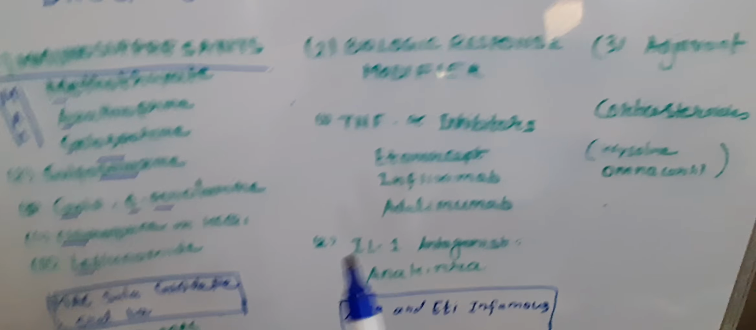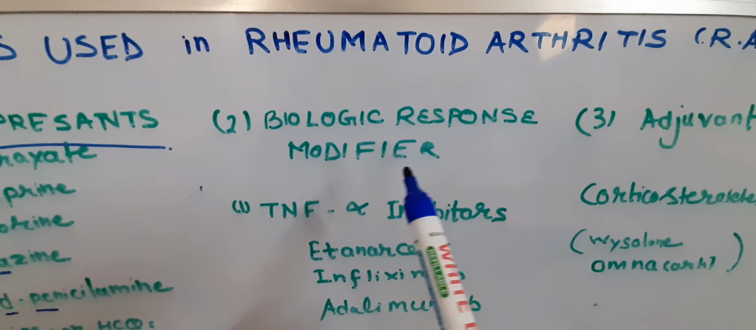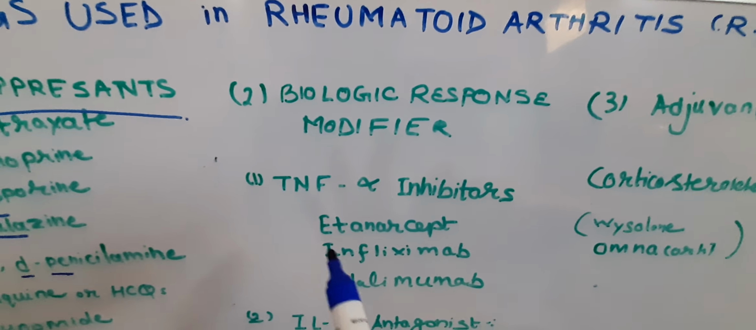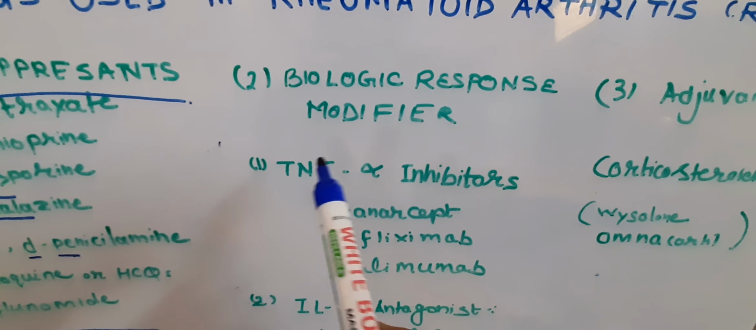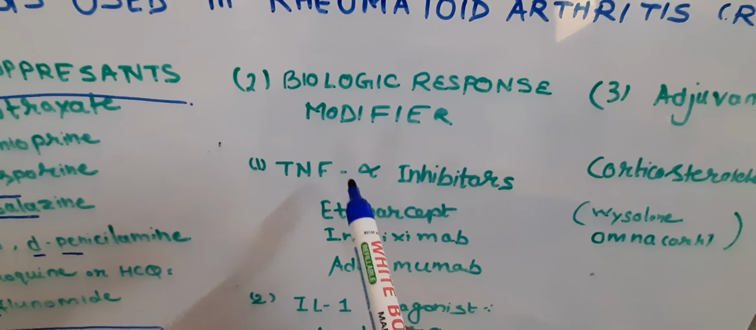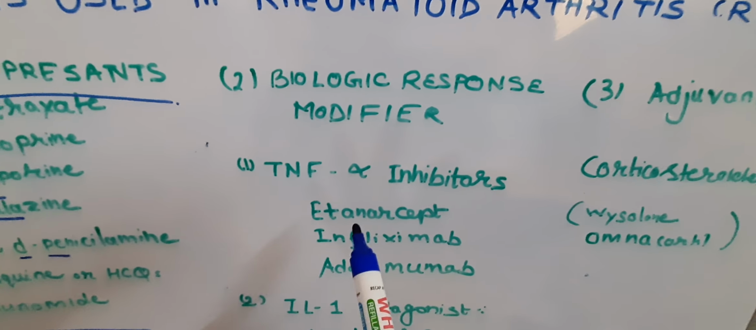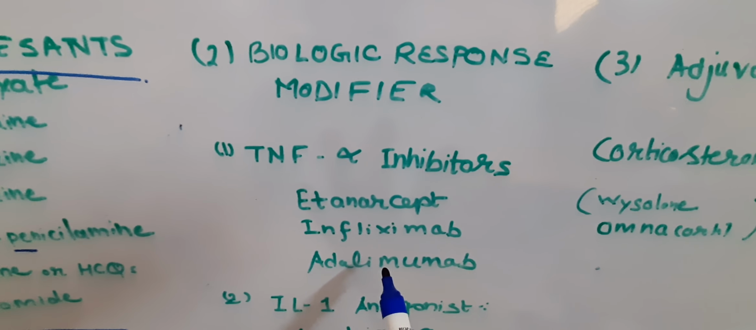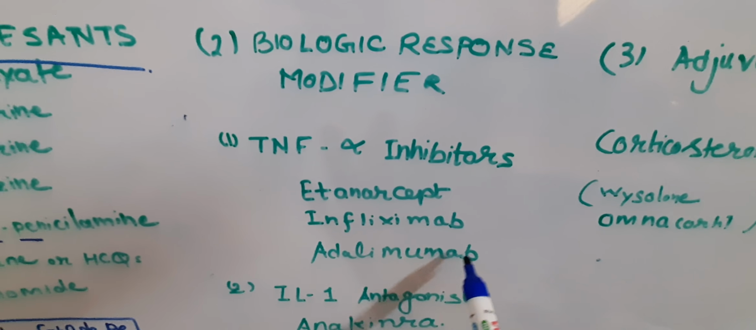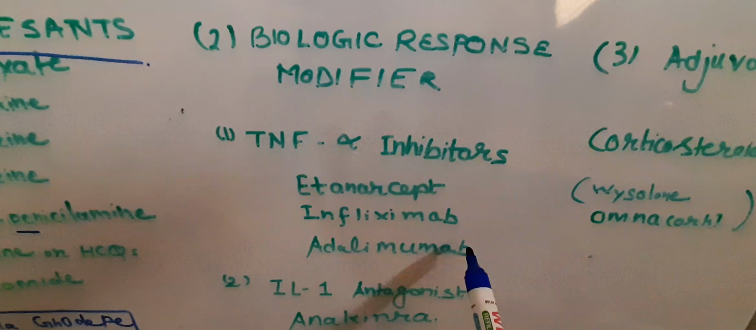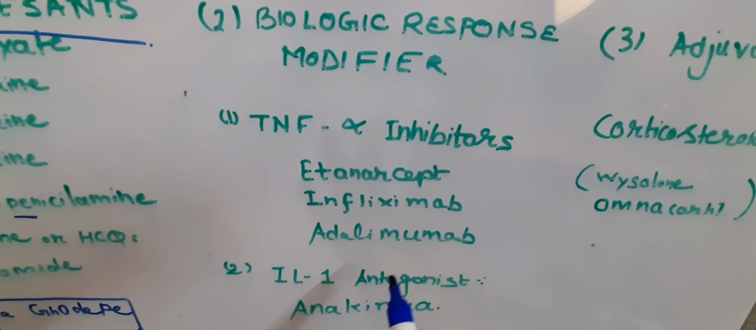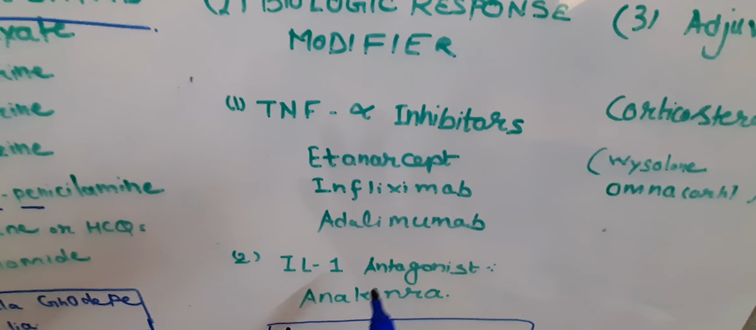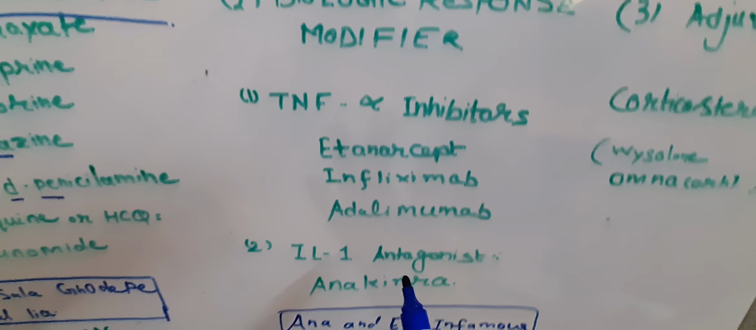Then comes the biologic response modifier or modulator. In this category we also have a mnemonic. One is the TNF, tumor necrosis factor alpha inhibitor. Three drugs come under this: etanercept, infliximab and adalimumab. You should understand that MAB represents monoclonal antibody. Then comes the interleukin 1 antagonist, which is anakinra.